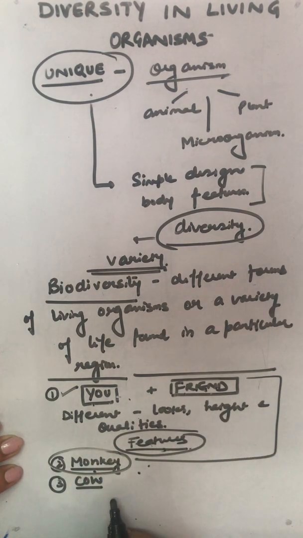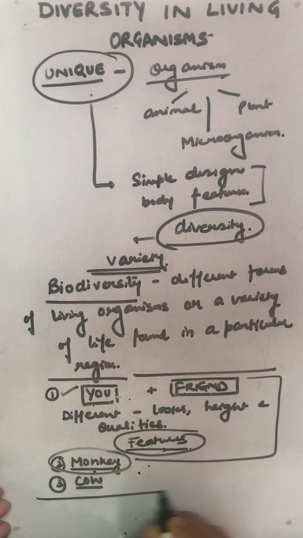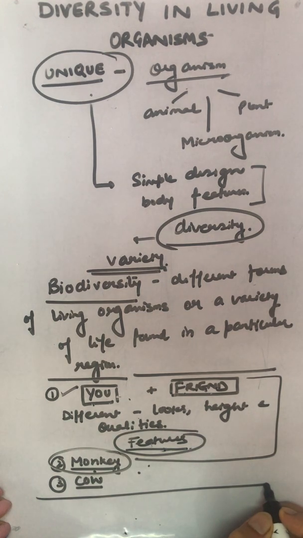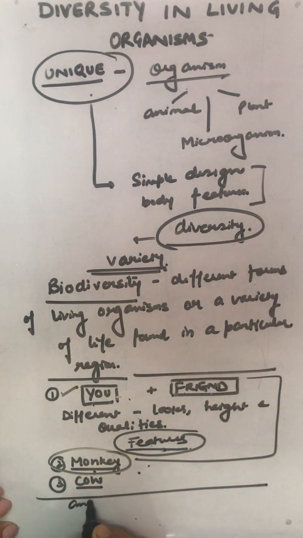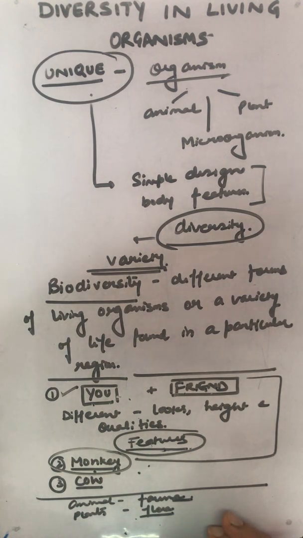If we go and visit some places like hills, forest, sea, we may find some entirely different types of animals. What do we call these animals? As flora. Flora and fauna. Okay, animals as fauna and plants as flora. We say there were very different species of different plants and animals I have found there. These are the different parts of the world. They have different distinct types of organisms.